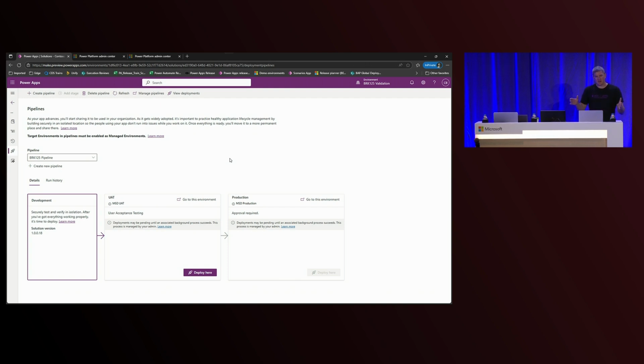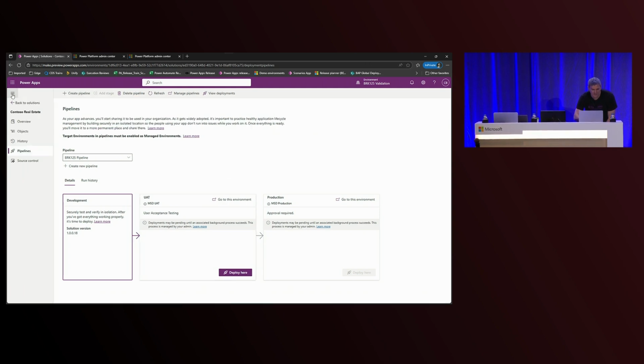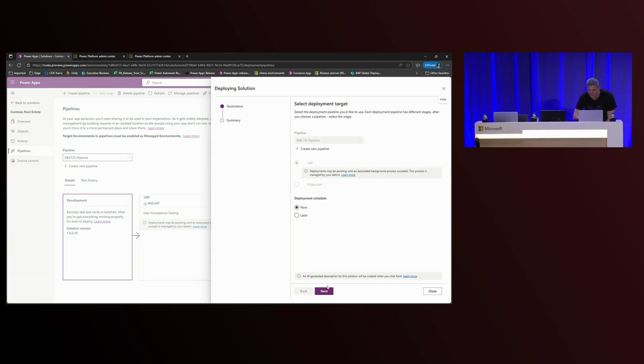I'm going to show you how you can kind of bridge these two gaps. And so if you did want to use that environment now and kick off our native pipelines in Power Platform, you can go ahead and do that. So right here within this environment, you can see it's the exact same solution, the Contoso real estate that everyone has been working on this entire time.